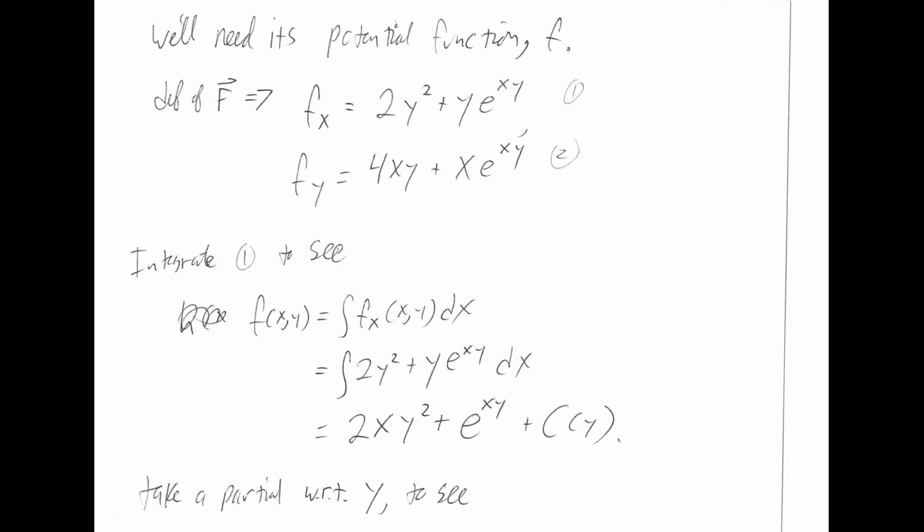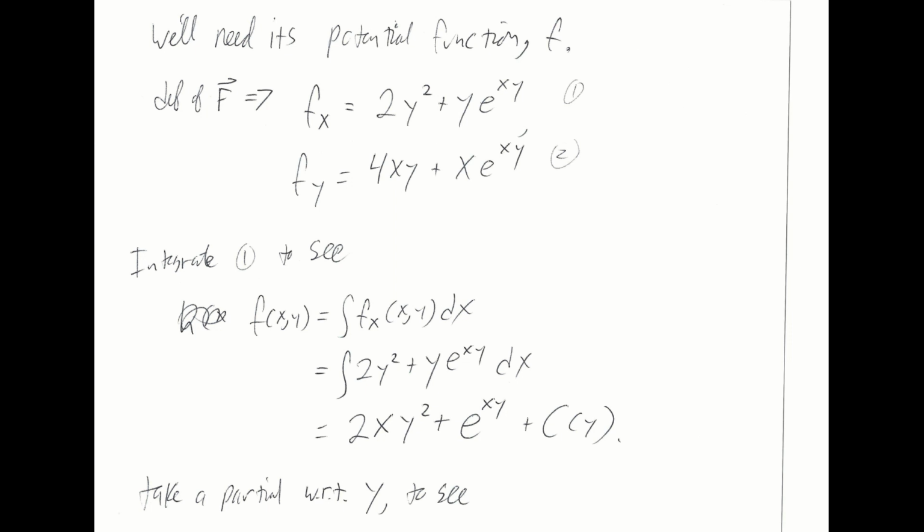So the definition of F hat tells me that the first partial of little f is going to be the first component function of F hat. That's what it means for little f's gradient to be F hat. The first component function of F hat must be the partial of little f with respect to x, and the second component function of F hat must be the partial of little f with respect to y. So I write down those two equations, I label them so I can reference them. They look about the same to me. I don't see a preference to integrate one versus the other, so I'm going to integrate the first one here.